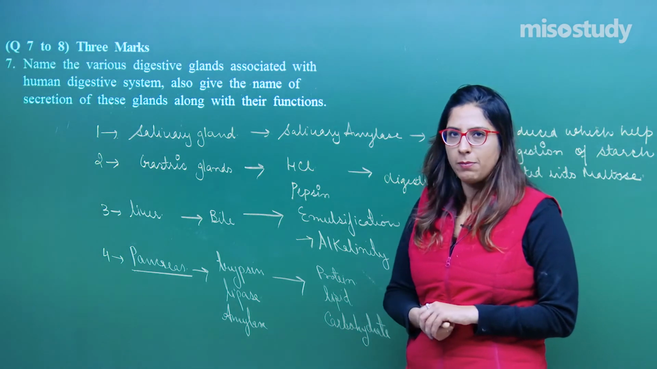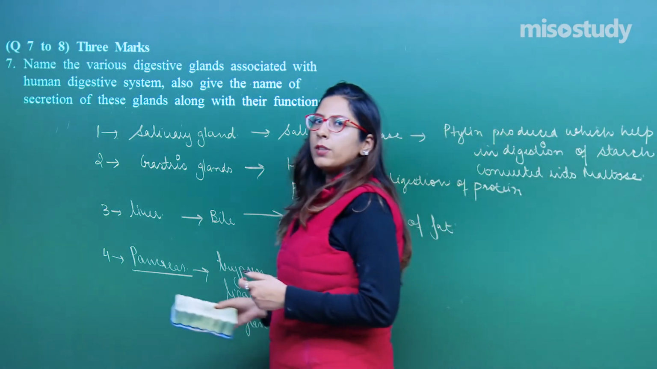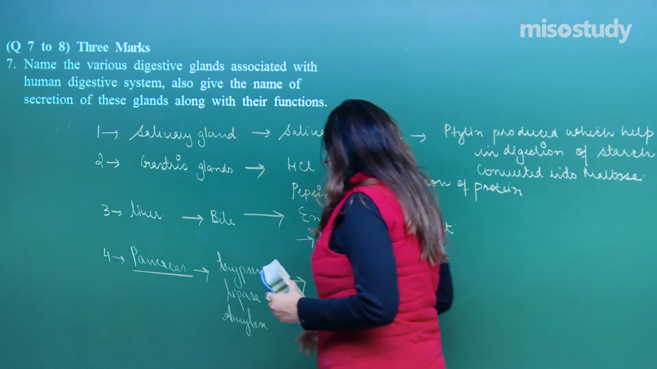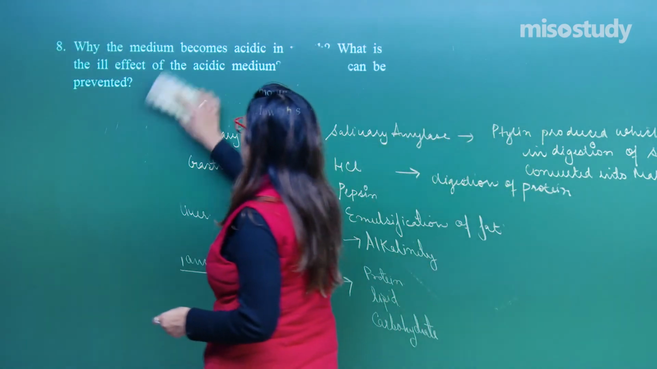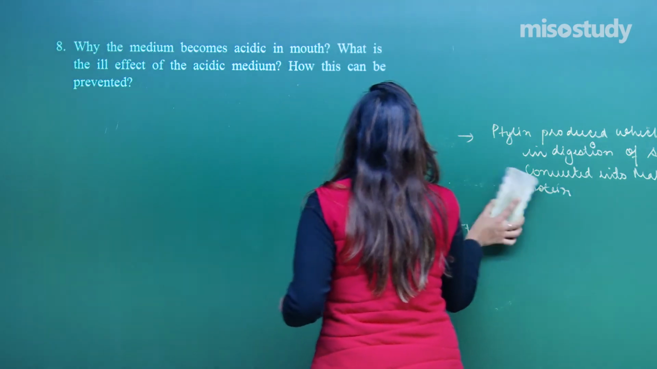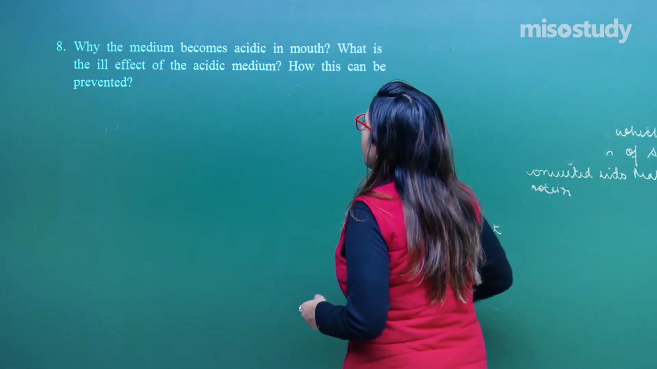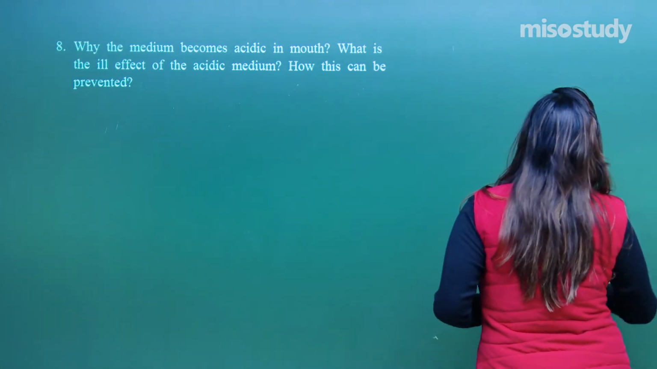Note this down, I will be back. So students, hope you have noted this down. Now let us move on to the next question, question number 8. Read this question properly. Why does the medium become acidic in the mouth? What is the ill effect of acidic medium? How can this be prevented?